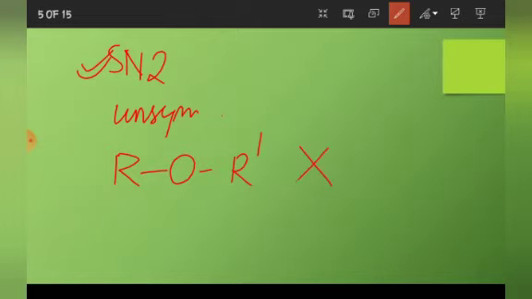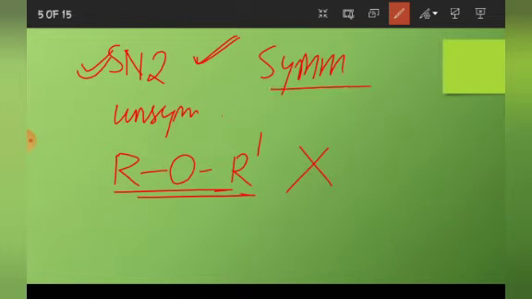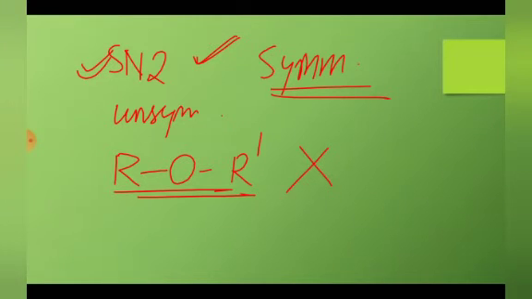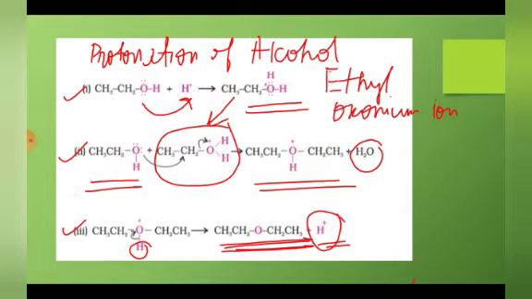The answer is no, this method is not suitable, because complex mixtures are obtained by different combinations, which have to be separated then to get the desired product, and the separation is not economical. So this method is not suitable for unsymmetrical ethers, but is more suitable for the preparation of symmetrical ethers. So this was the first method, by dehydration of alcohols, and the mechanism also we have discussed.